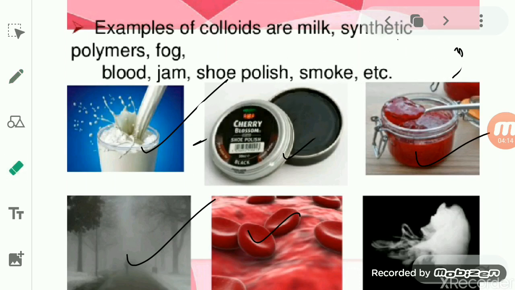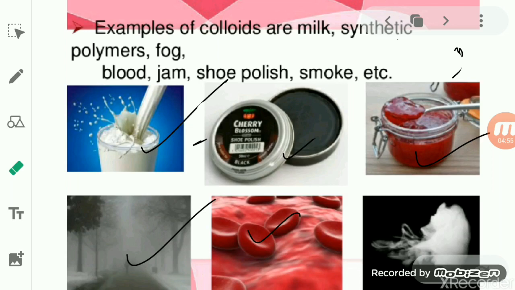Actually, they are found to be heterogeneous when observed with a high power microscope, where we find the particles are not homogeneous. So we can say that a colloid is not a true solution.